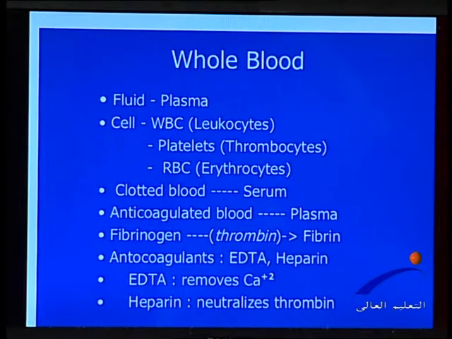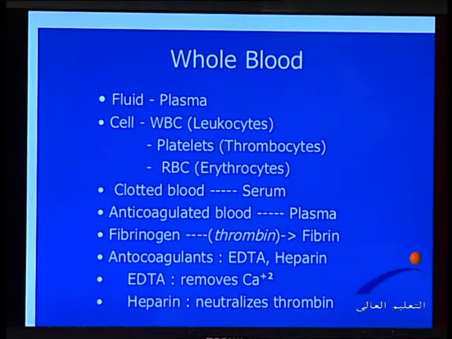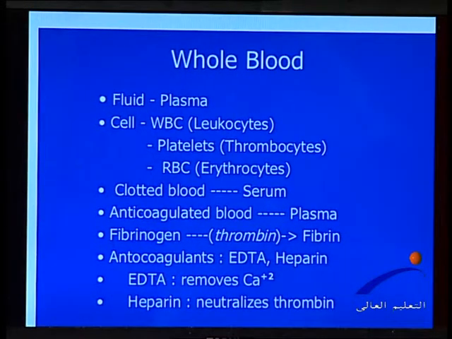I know that we have clotted blood in the sample. The clotted blood gives a serum, which doesn't contain fibrinogen, and the plasma contains fibrinogen. Fibrinogen is an important coagulation factor that maintains the body in the fluid state. If this fibrinogen is converted into fibrin, that means that the clot is formed.